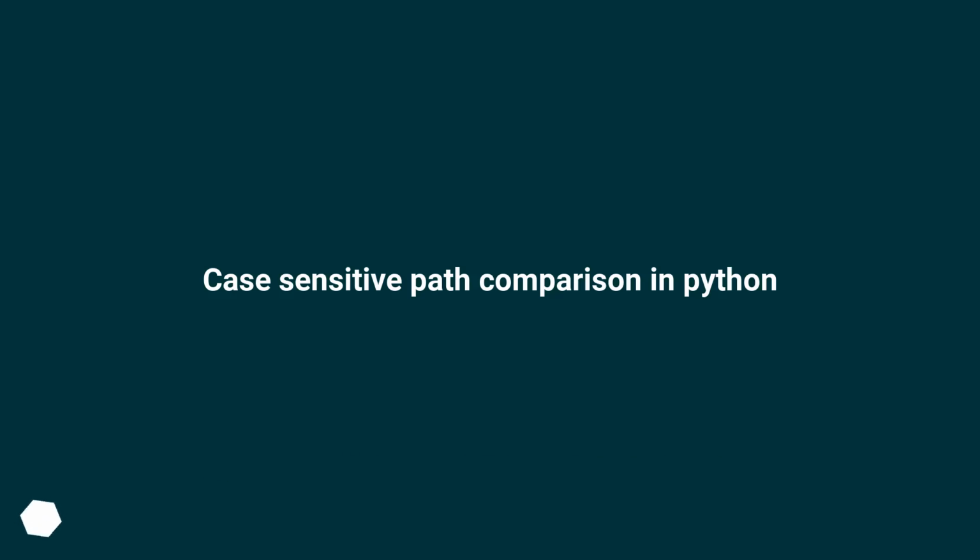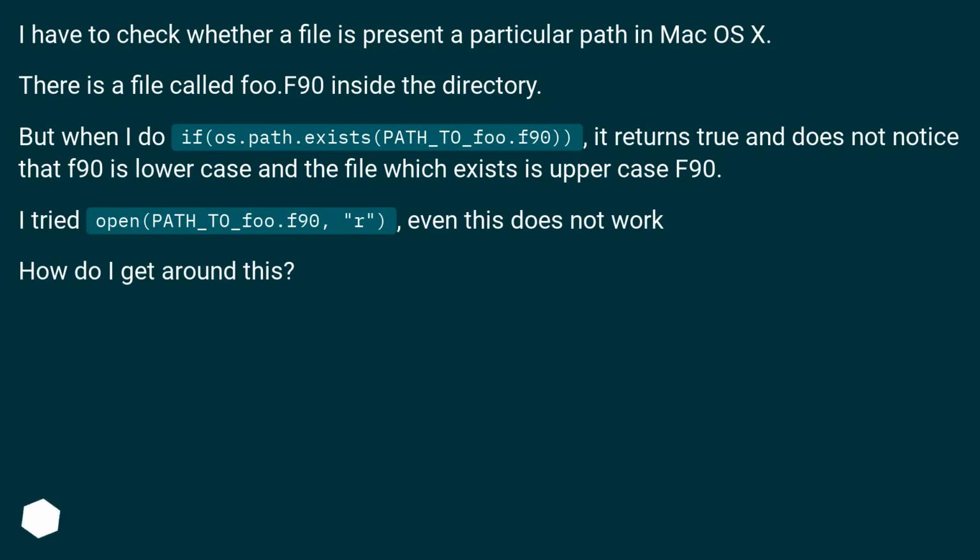Case-sensitive path comparison in Python. I have to check whether a file is present at a particular path in macOS X. There's a file called foo.F90 inside the directory. But when I do if os.path.exists(path_to_foo.f90), it returns true and does not notice that f90 is lowercase and the file which exists is uppercase